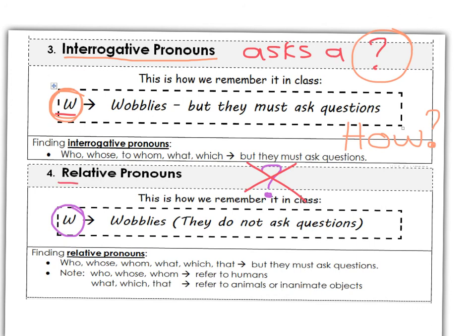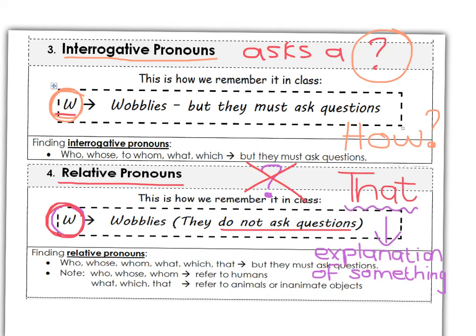A relative pronoun, like we said, they all start with a W. They do not ask questions, and there is an exception. The exception is that. But that must not point to something. It is an explanation. Now, if you remember these things, it should be quite easy to find the wobblies.